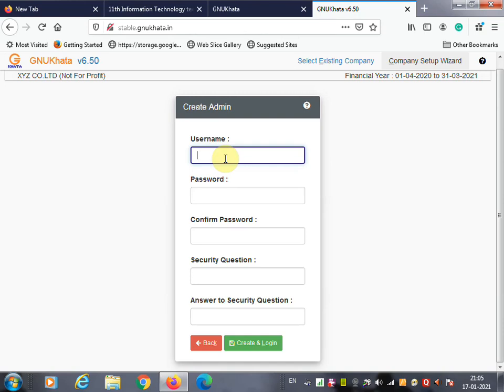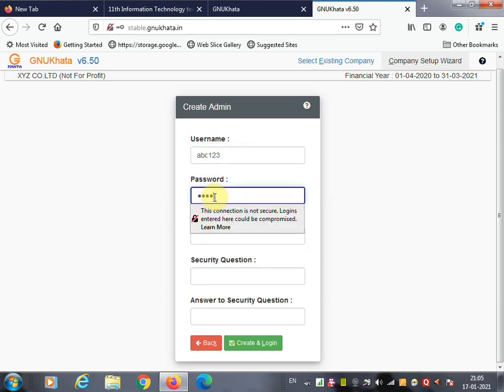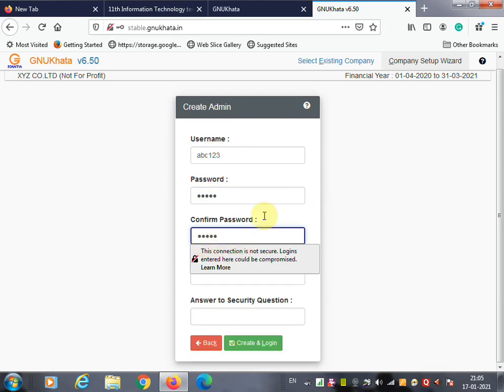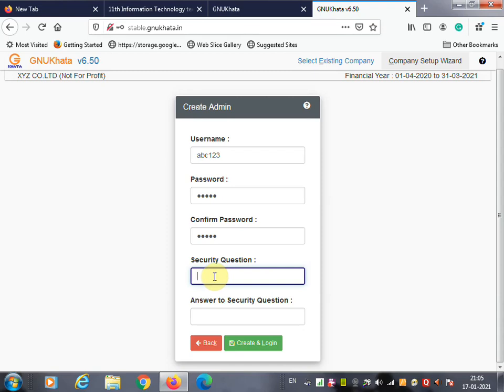For example, I am using the username abc123, and then I am going to create a password. You have to confirm the password. Once you confirm the password, if you forget the password, the security question will help you, so you are going to enter a security question.